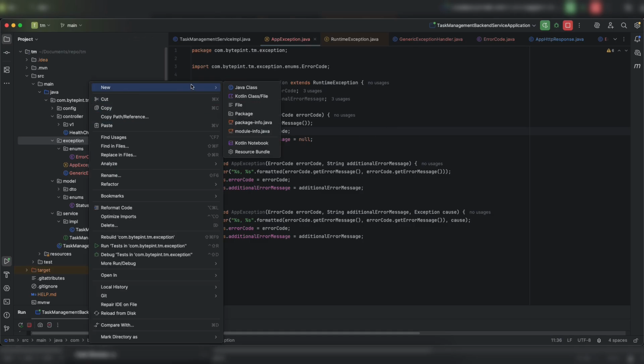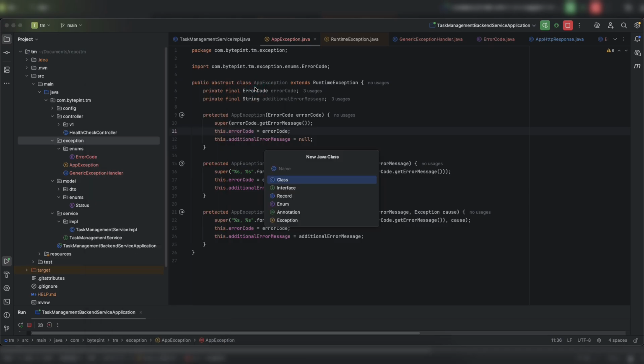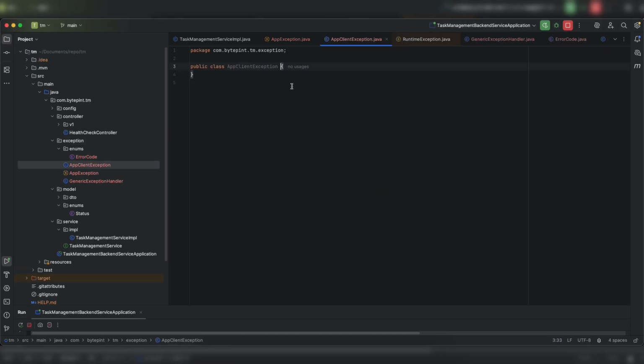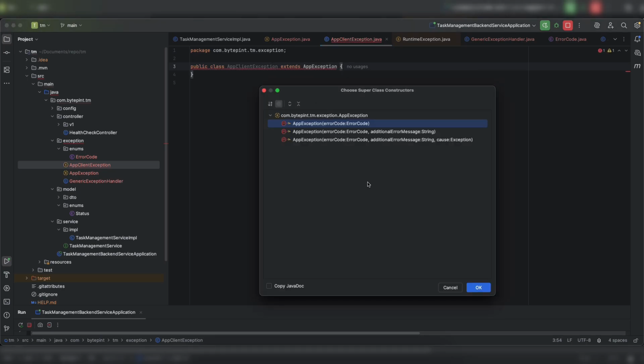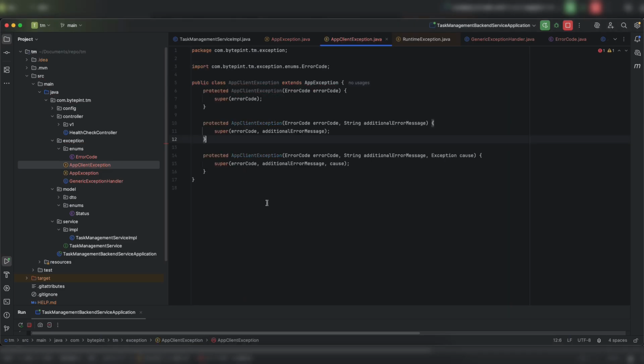So let me create these two child classes quickly. AppClientException, extends AppException. And then I need to create constructors matching my superclass. And this is my concrete class, so I need to have a public constructor here. Okay.